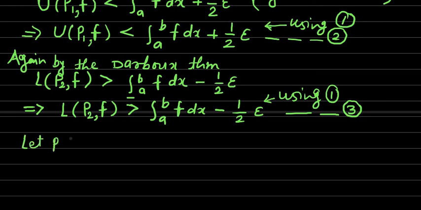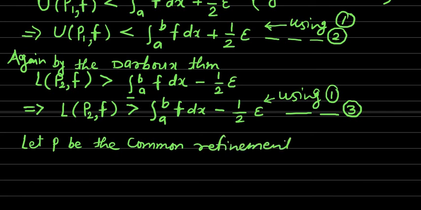Let p be the common refinement of partitions p1 and p2. Common refinement means, by the definition, nothing but p is equal to p1 union p2.